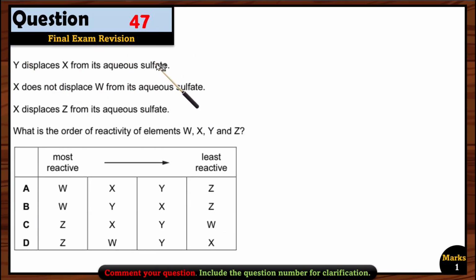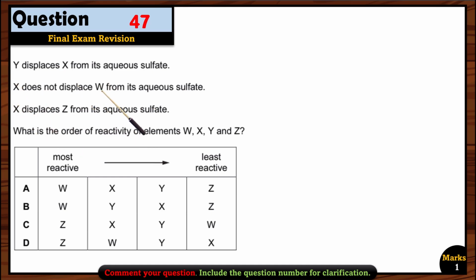Question 47. Y displaces X from its aqueous sulfate. It means Y is more reactive. X does not displace W from its aqueous sulfate. It means X is again less reactive than Y and W both. Okay, X displaces Z from its aqueous sulfate. Okay, but X is more reactive than Z. What does it mean? It means Z is the least reactive one.